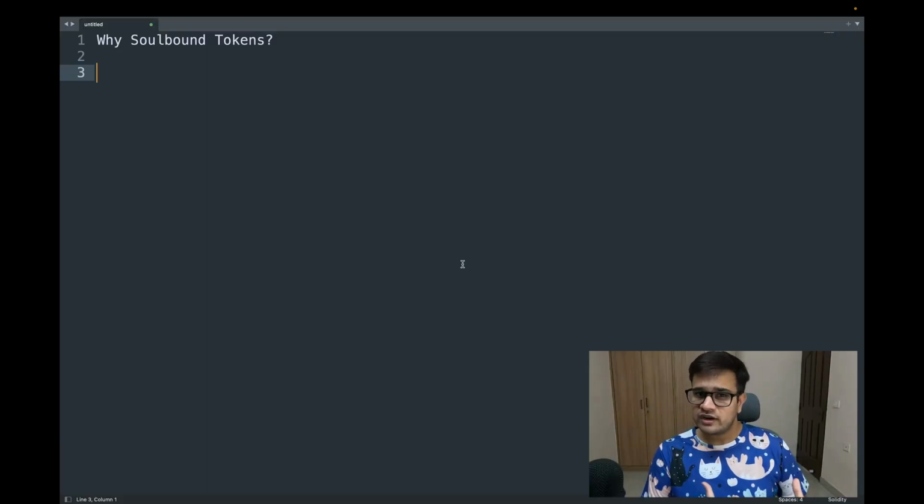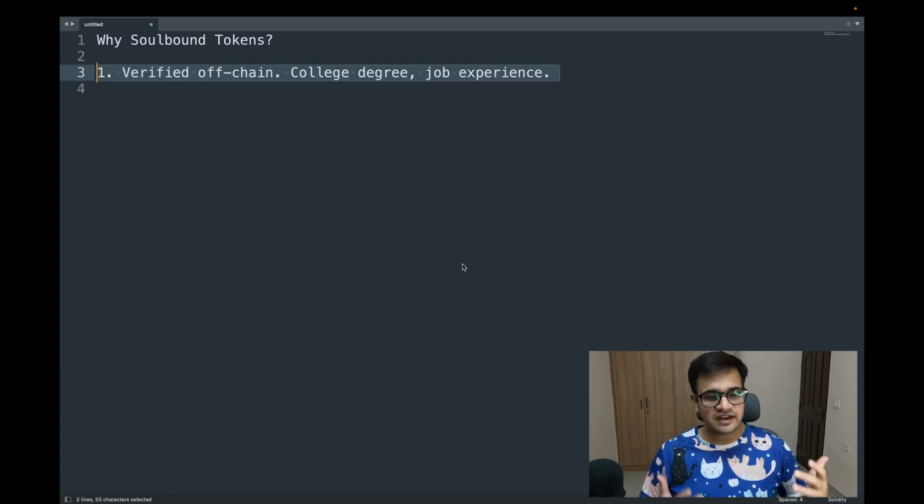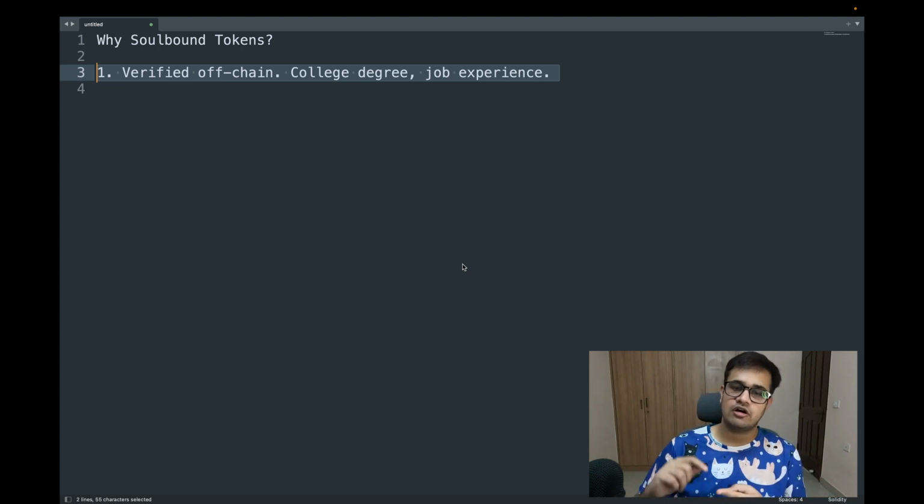But if you cannot transfer or sell that token, what good is it for you? Like, how will you make some profit out of it? It's not always about profits. There are few reasons why you would want to have or issue a soul-bound token. The first thing is that it acts as a verification which was done off-chain. This can be for something like a college degree or a job experience.